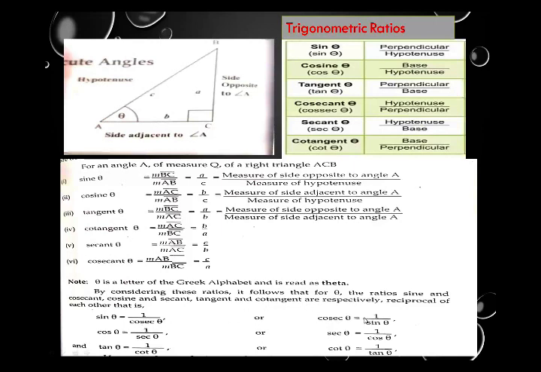Same, cosec theta equals 1 upon sine theta, because we understand that cosec and sine are reciprocal to each other. Same, cos theta equals 1 upon sec theta, or sec theta equals 1 upon cos theta. Then tan theta equals 1 upon cot theta, or cot theta equals 1 upon tan theta.